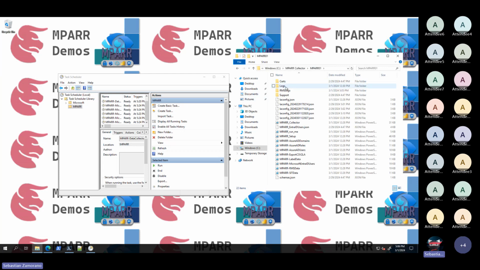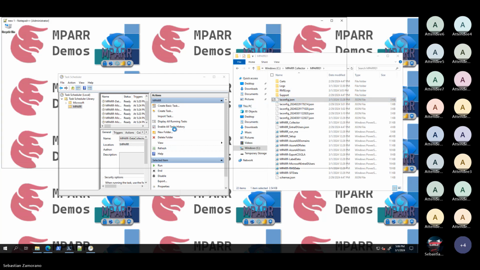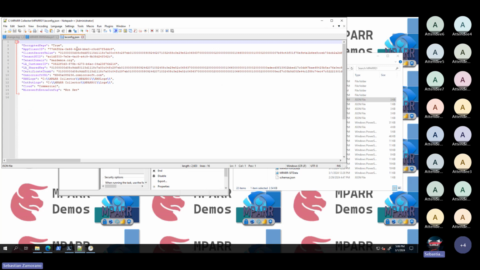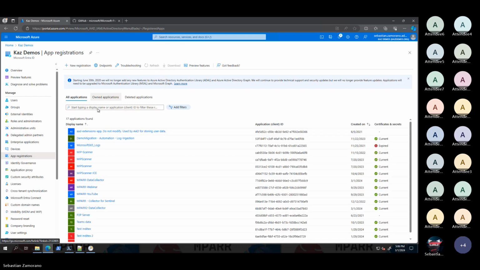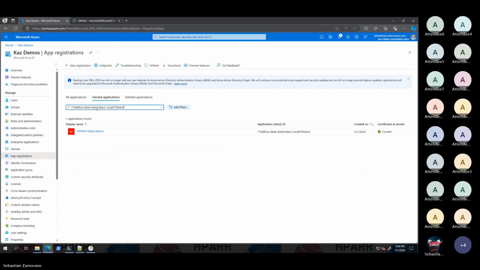And this one we can see here in the LA config file. The app client ID is this one. Let me copy the app client ID. And if we go to Azure, let me go to app registration. This is the previous configuration. This is MPARR data collector. The other one is MPARR 2. This is another installation.